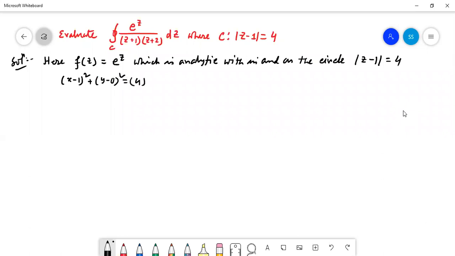So the center is at (1, 0) and the radius is 4 units.